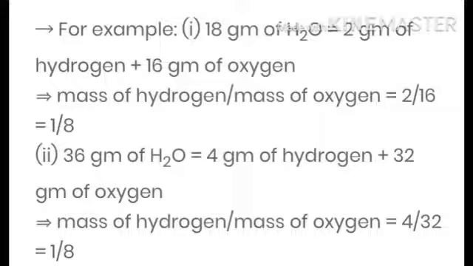Now the example number 2. 36 gram of water, when we break it by passing electricity through water, 4 gram of hydrogen plus 32 gram of oxygen is formed. Mass of hydrogen and mass of oxygen is again 1:8.